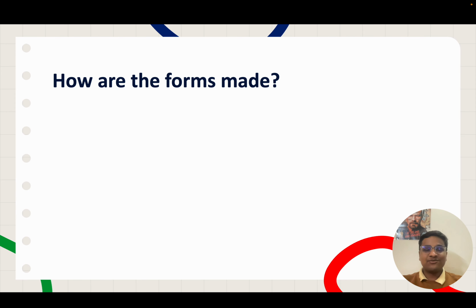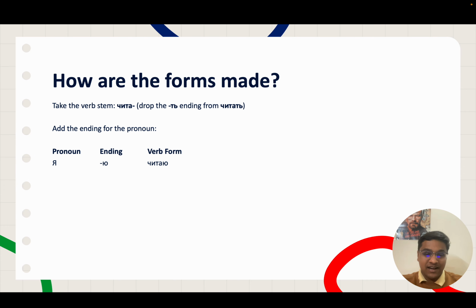Okay, so let us revise what we learned so far and see how the verb forms are made. So we take the verb stem. Remember, our base form was chitat. We take the verb stem, we drop the ending t and take the verb stem chita. And for each pronoun, we add its respective ending to the verb stem. So if our pronoun was ya and the verb ending was yu, the verb will become chitayu. Ya chitayu. It means I read. Just see how the verb stem chita is intact, only the ending changes.